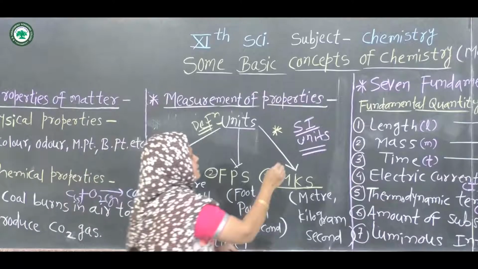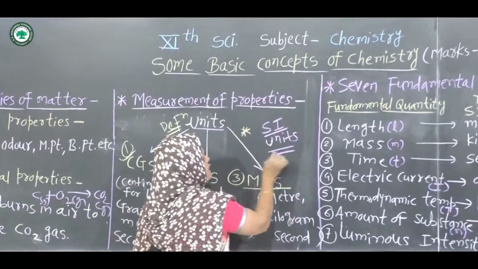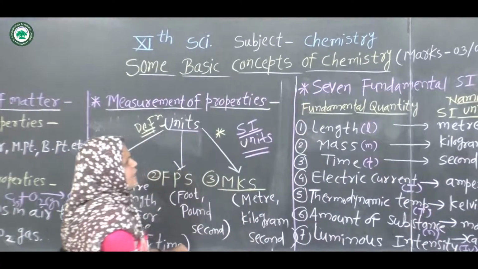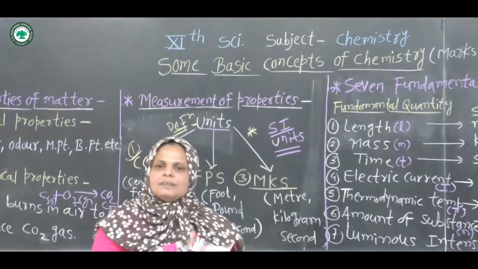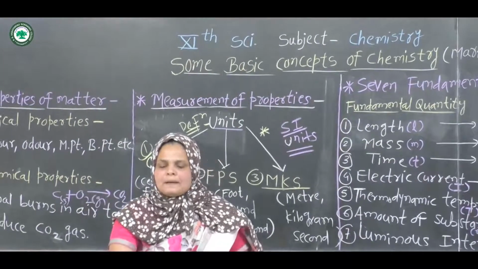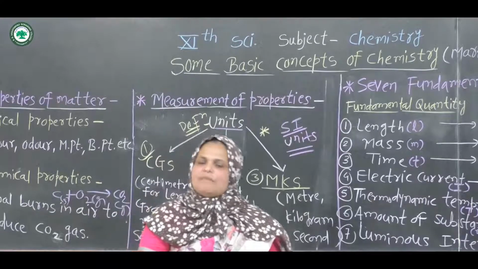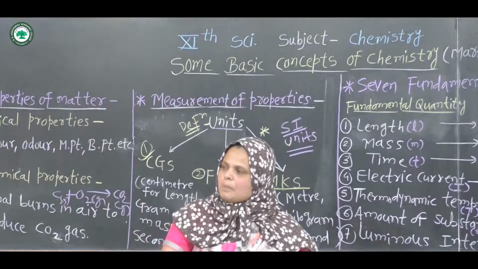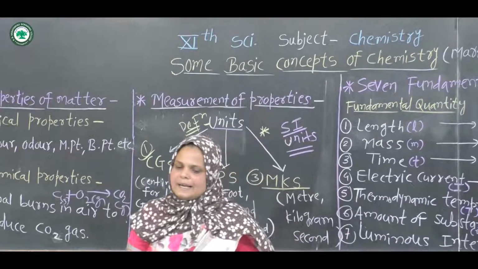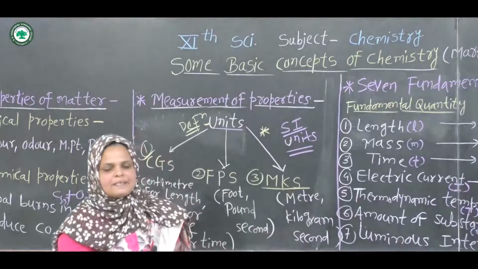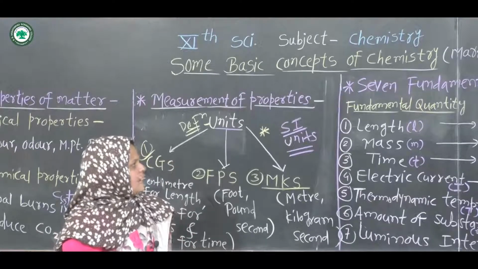Then we use the international system, the SI units. What are SI units? In 1960 the General Conference on Weights and Measures proposed a revised metric system called the International System of Units, that is, the SI units.